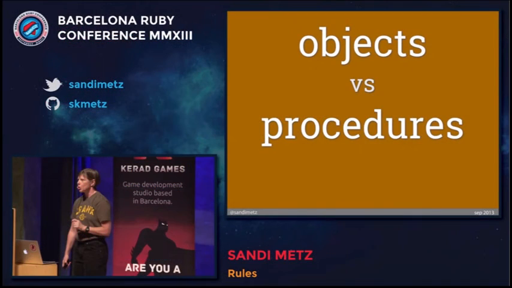This brings to mind another talk by Sandy Metz, where she explicitly concedes that object-oriented code is generally less comprehensible than procedural code, but she defends object-oriented code with the idea that you're not supposed to understand the entirety of your code. If you properly decompose everything into this system of little objects, then you can make changes to your code by just adding in more objects without having to fully understand all the connections between them and all the interactions. Aside from being skeptical that this is actually true, that you actually get that benefit in object-oriented code, that you can proceed without really understanding your code, I think this is fundamentally just the wrong way to program.